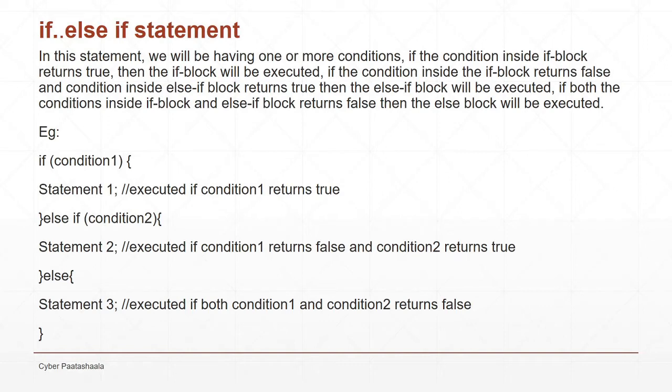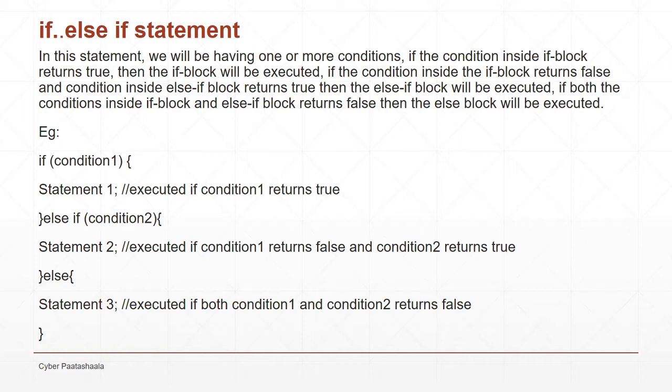If else if statement. In this statement, we'll have one or more conditions. If the condition inside the if block returns true, then the if block will be executed. If the condition inside the if block returns false and the condition inside the else if block returns true, then the else if block will be executed. If both conditions inside the if block and else if block return false, then the else block will be executed.